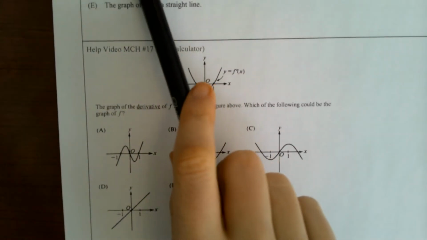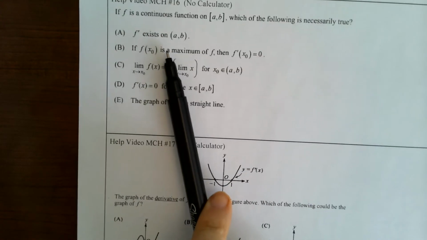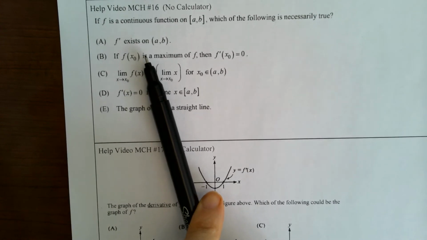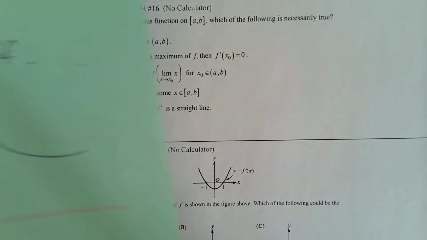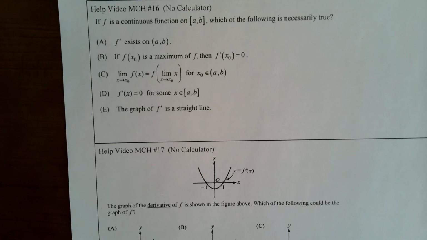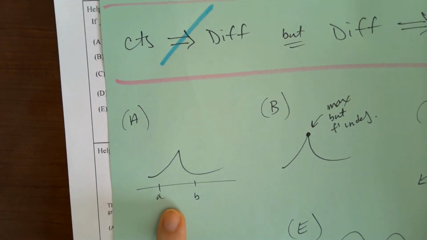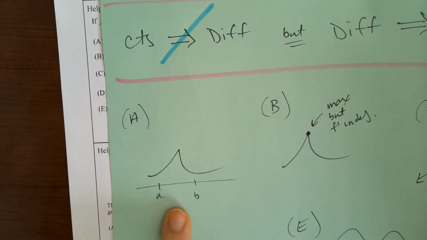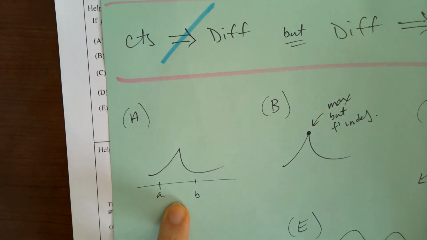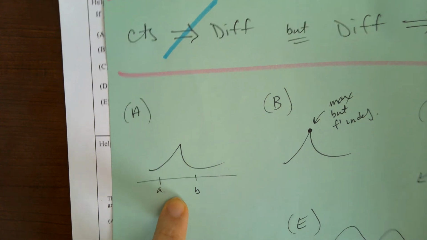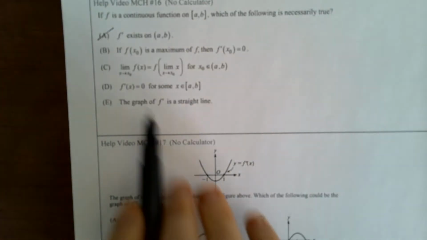Okay, now this first one, f prime exists on AB. Okay, f prime exists on AB means f is differentiable on AB. And guys, right here for A, I am showing a counterexample. So here's a situation where f prime does not exist everywhere on AB. Okay, so process of elimination.